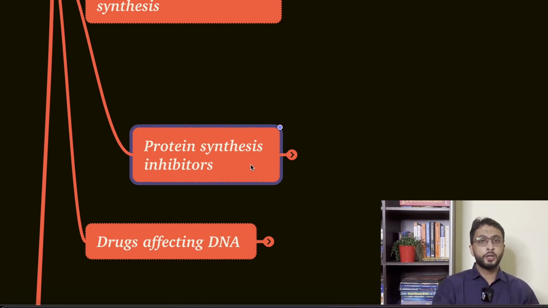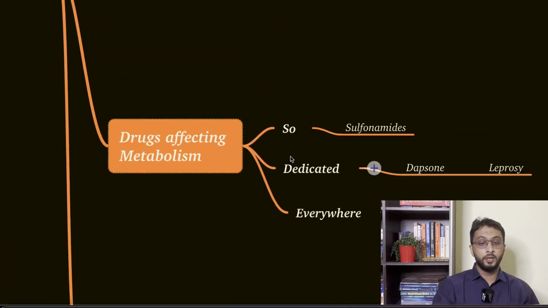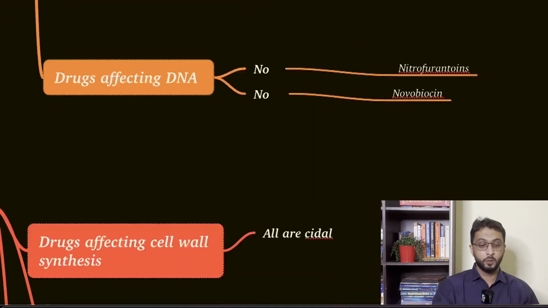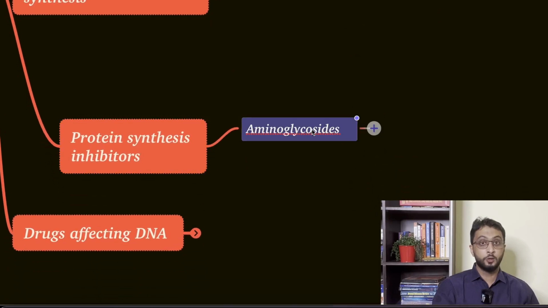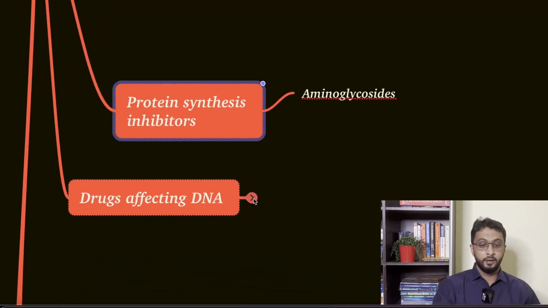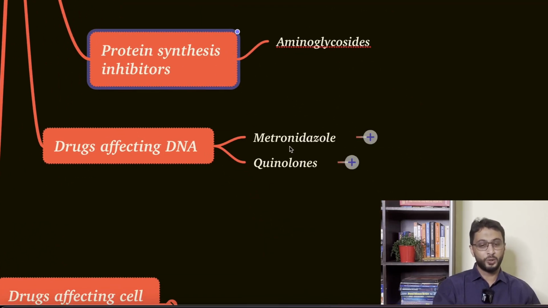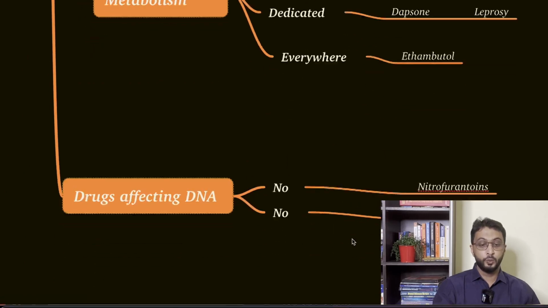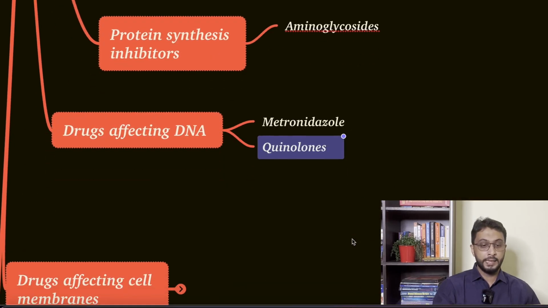Okay, now protein synthesis inhibitors, we studied one group which is basically majorly bacteriostatic, but one which is aminoglycosides, okay, which is streptomycin, gentamicin we studied. They are protein synthesis inhibitors which are cidal. Okay, then drugs affecting DNA, you know this, metronidazole and quinolones. So drugs affecting DNA, and here metronidazole and quinolones.